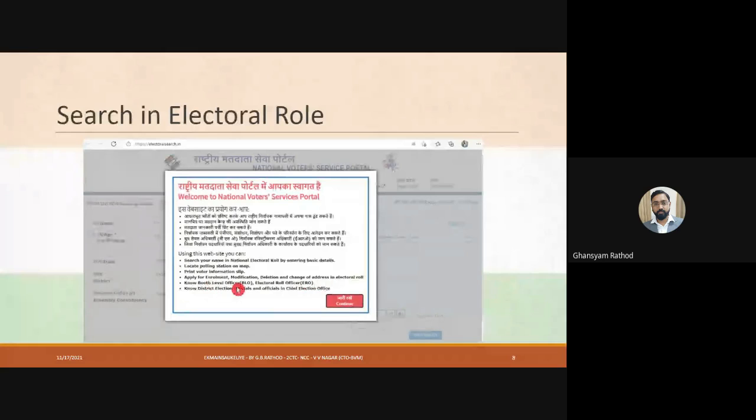You can also know your booth level officer, that is BLO, the electoral roll officer, that is ERO, and your district election officer and officials in the chief election offices, that is DEO and CEO.